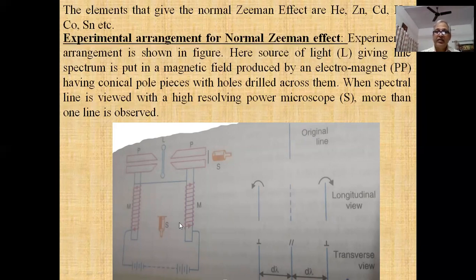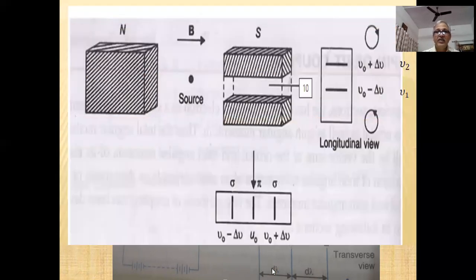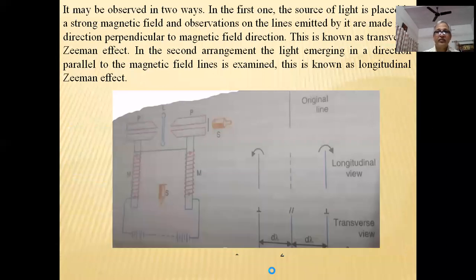And in the direction transverse to the magnetic field, we observe 3 lines. The original line is unshifted and 2 new lines appear, and the separation between the original line and the new line is delta lambda.